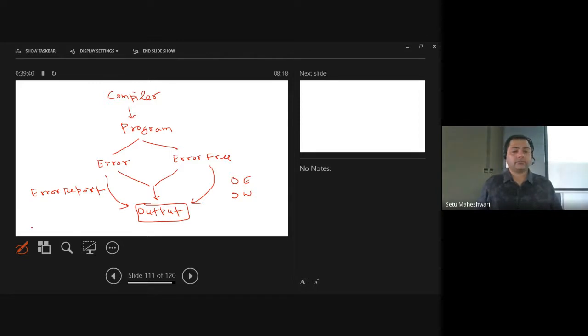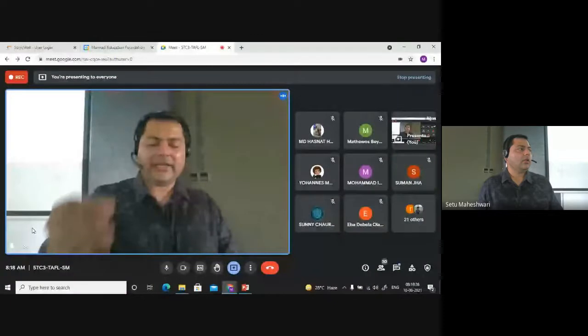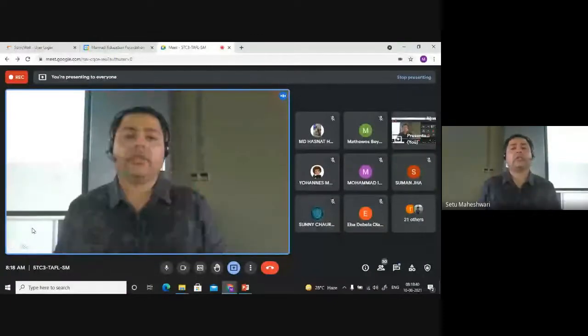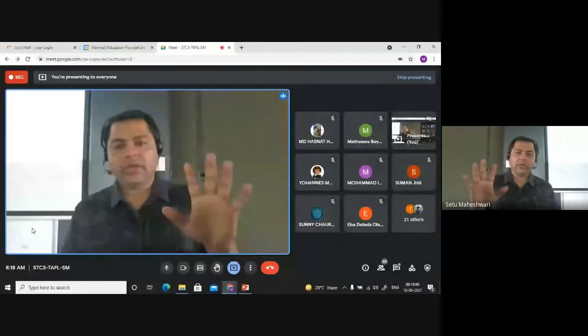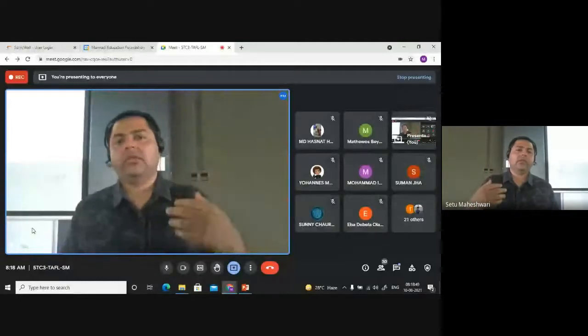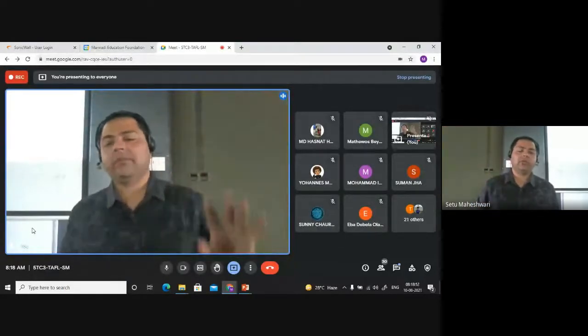Apart from that, a compiler does not reject any program, because if it starts rejecting programs, how will it generate the output? For generating output with respect to some input, first I have to accept that input. It's a very simple thing. If I want to generate some output with respect to some input, then at least I have to accept that input. If input is coming and I'm rejecting it, I'm not even accepting the input, how will I generate the output?